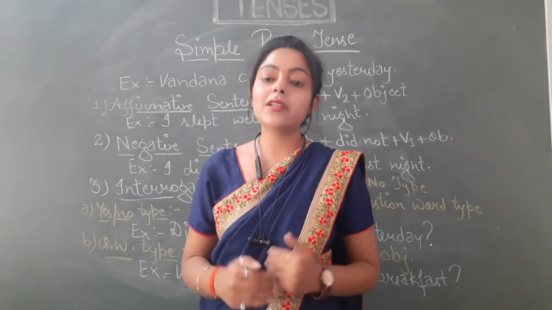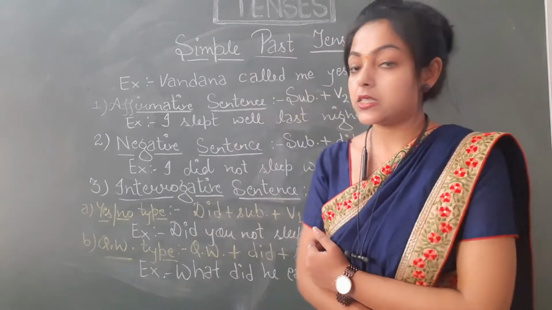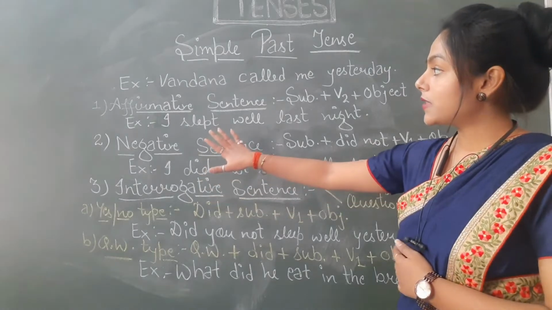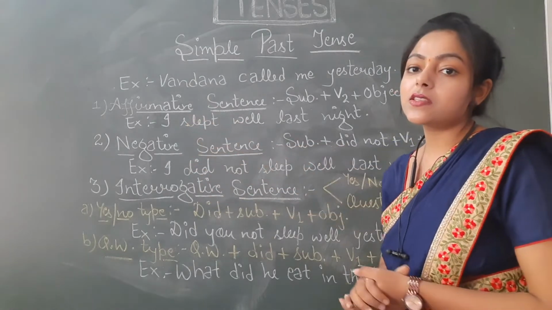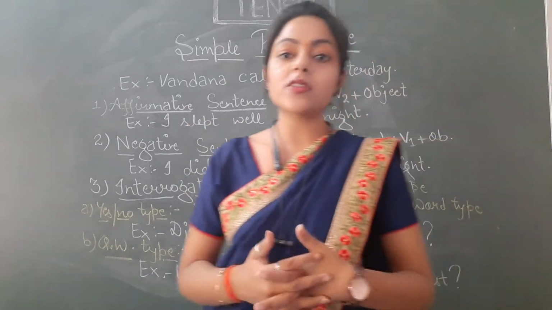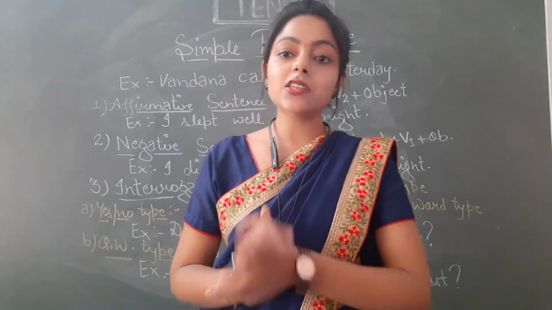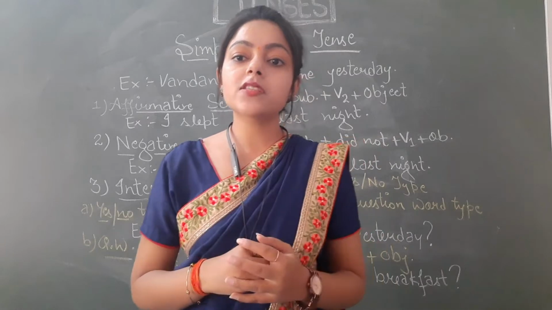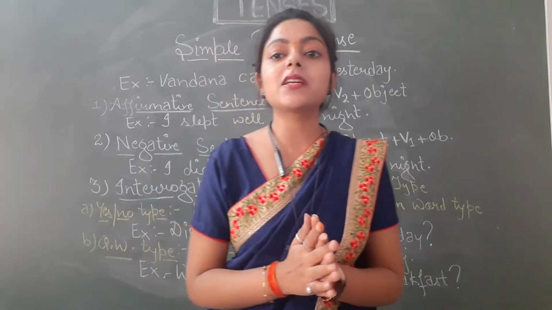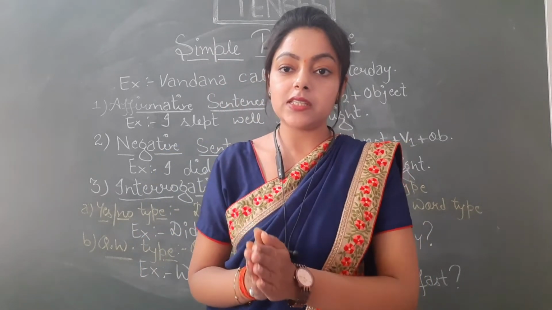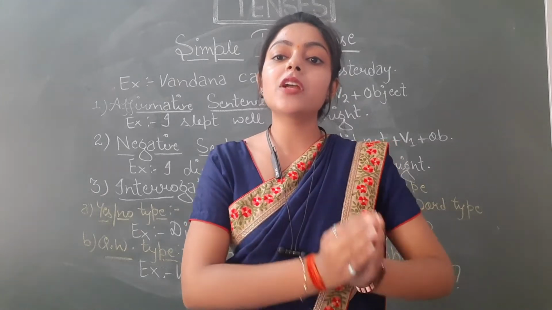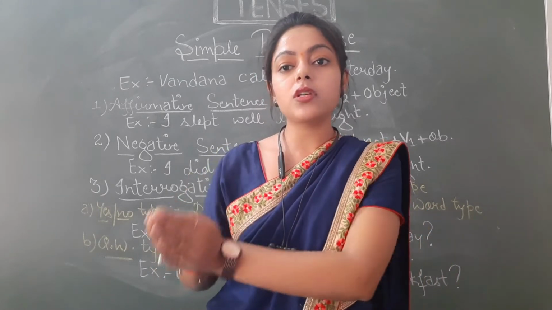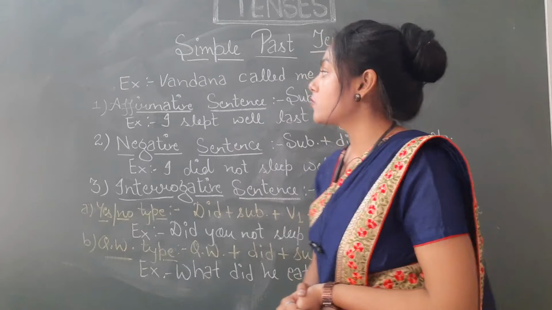So I hope it is clear to you what is simple past tense and where we have to use it. So let's start with the structure of these sentences. The first type of these sentences is affirmative sentences, or as some people call it, positive sentences. First of all, let me tell you what is structure. Students, structure is basically the arrangement of sentence, like where we have to keep the subject, where we have to keep the verb, where we have to keep the object.